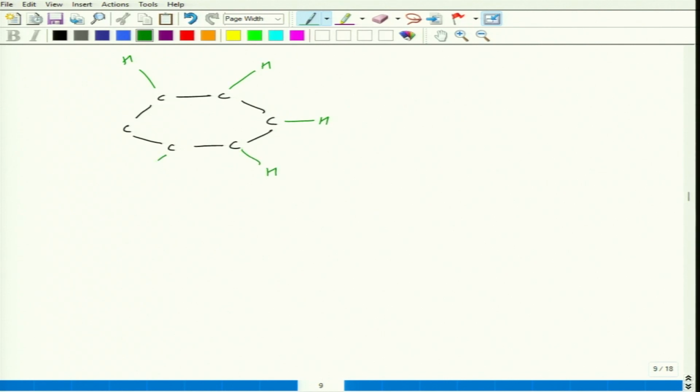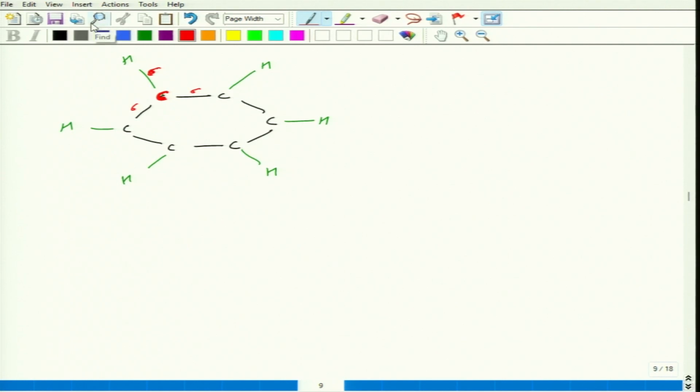These 6 CC bonds are made by each carbon using 2 sp2 hybridized orbitals to make 2 sigma bonds with its neighboring carbons, and the other one is used to make the CH sigma bond.